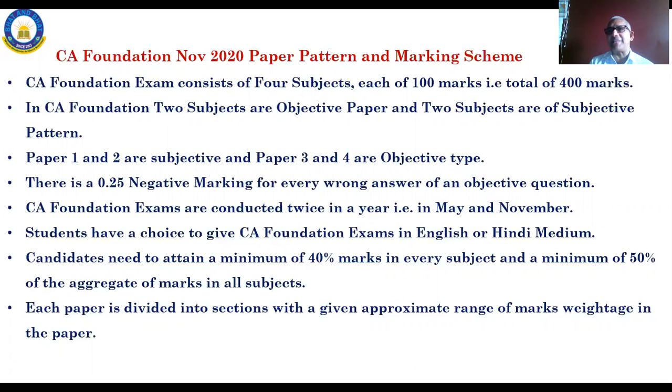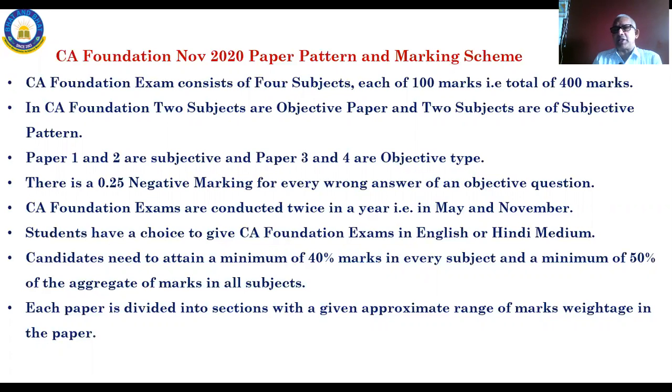This is just like summarizing what I have told you already. There will be negative marking for paper 3 and paper 4, that is objective answers. So you are required to be careful. If your answer is wrong, 1/4, that means 0.25 marks will go. So for a 1 mark question, 0.25 marks will be deducted from the marks you have obtained.